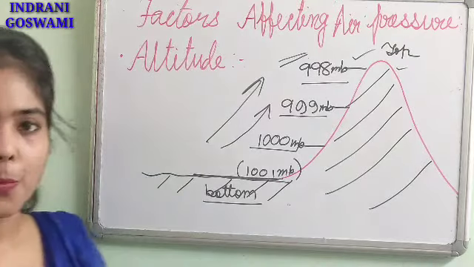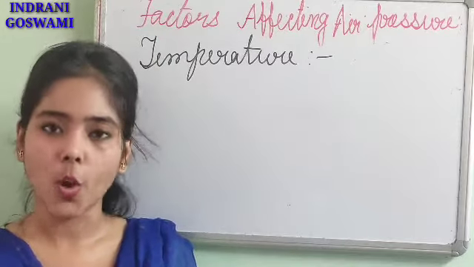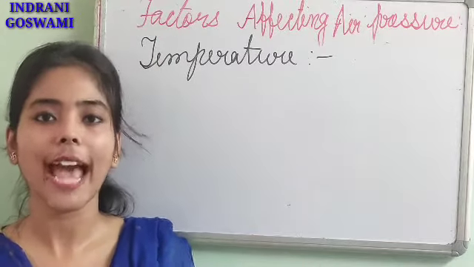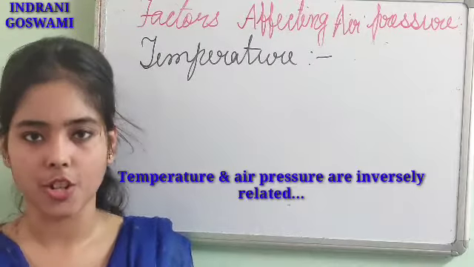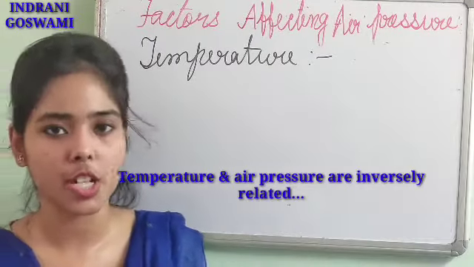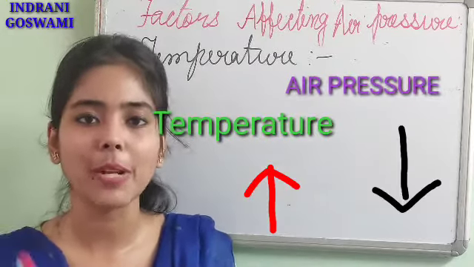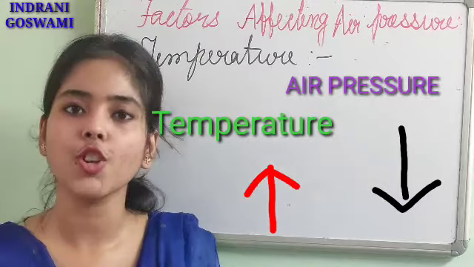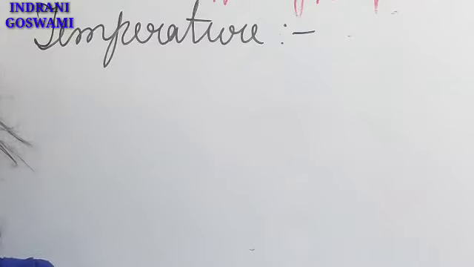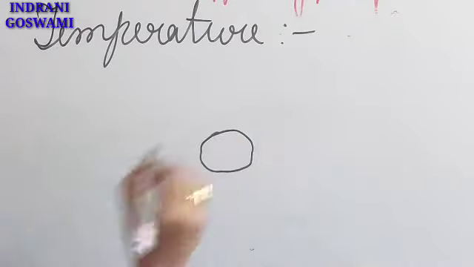Okay, so my next point is temperature. In my last video also I taught you that temperature and atmospheric pressure generally have an inverse relationship. Inverse means opposite relationship. When temperature increases, automatically atmospheric pressure decreases. Now why so? If temperature is increased, then obviously the air will expand. Previously suppose the amount of air was like this.